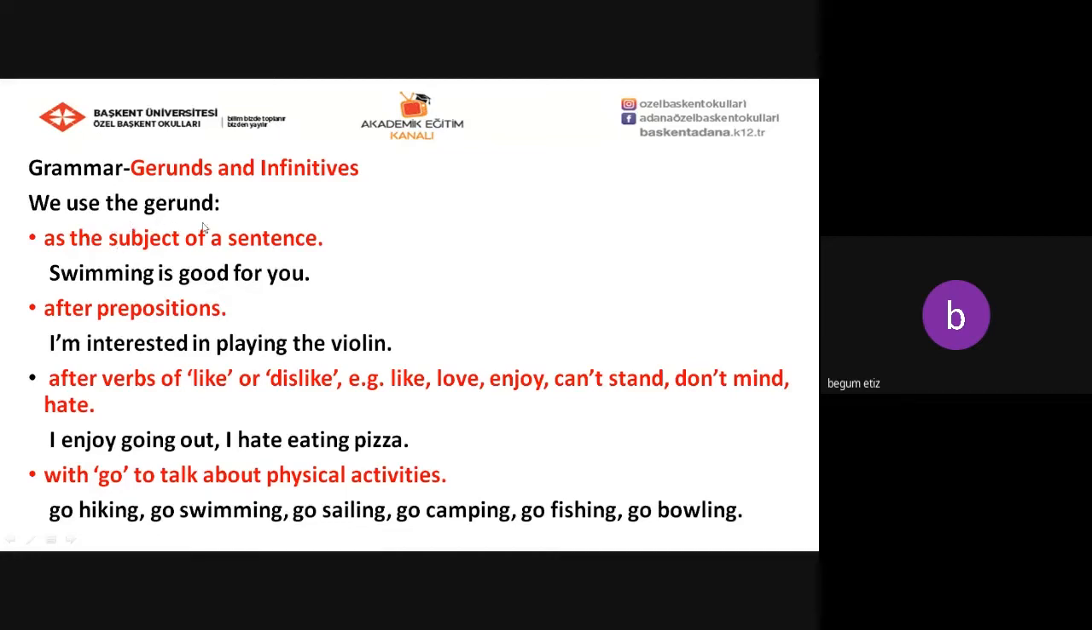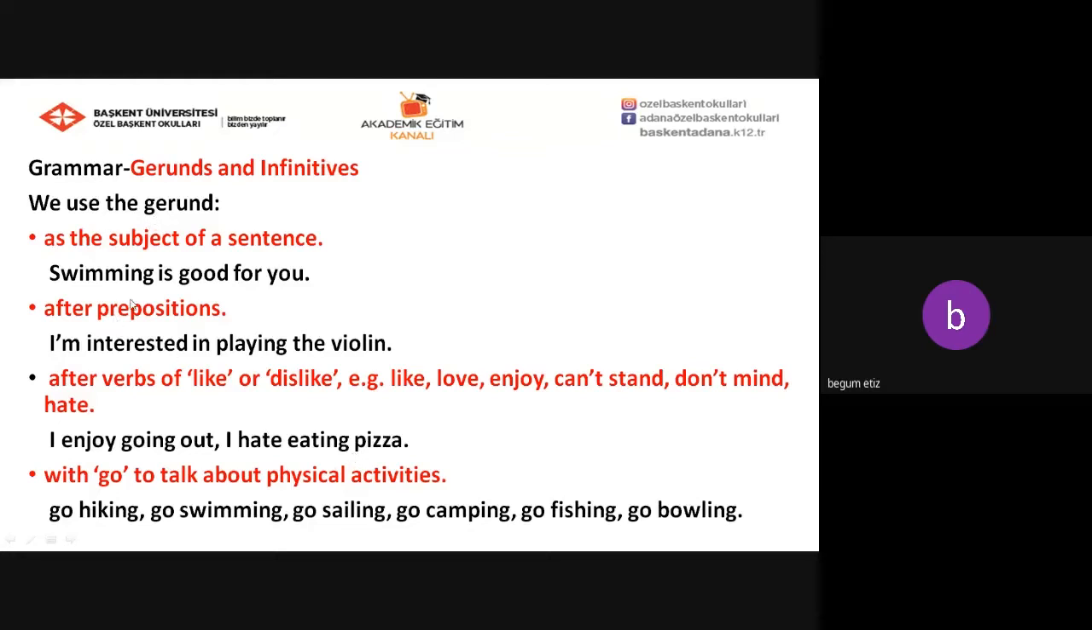We use the gerund after prepositions. For example, I'm interested in playing the violin. We use the gerund after verbs of like or dislike. For example, like, love, enjoy, can't stand, don't mind, hate. I enjoy going out. I hate eating pizza.